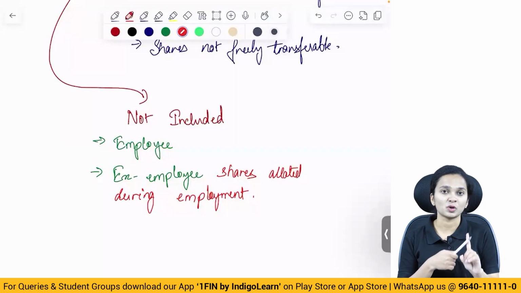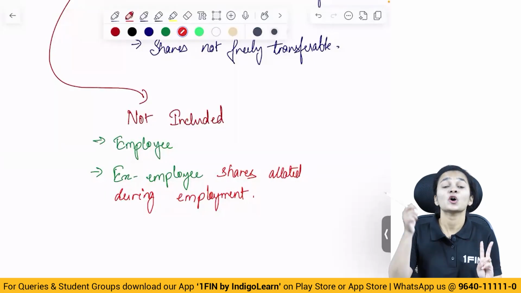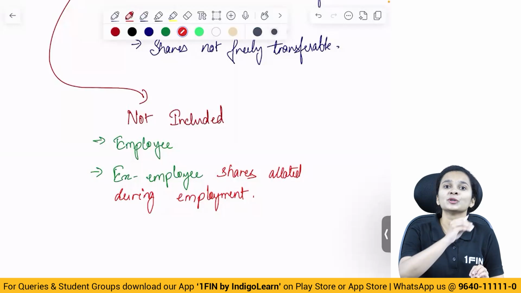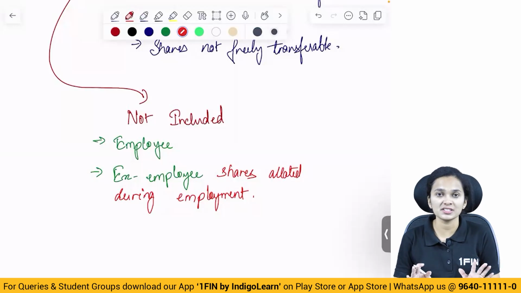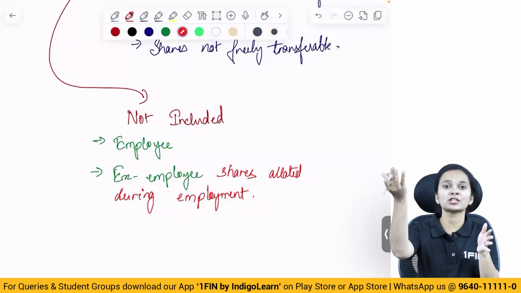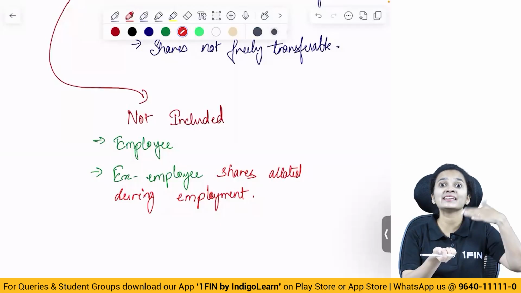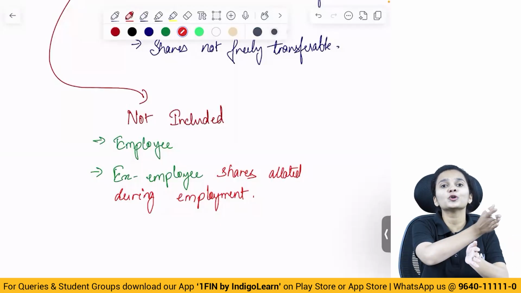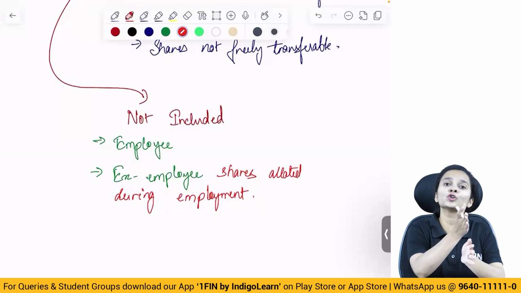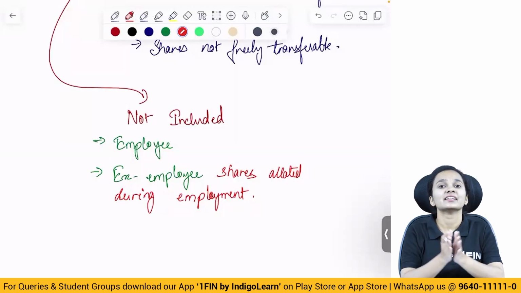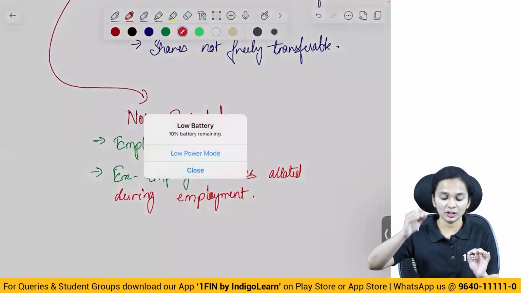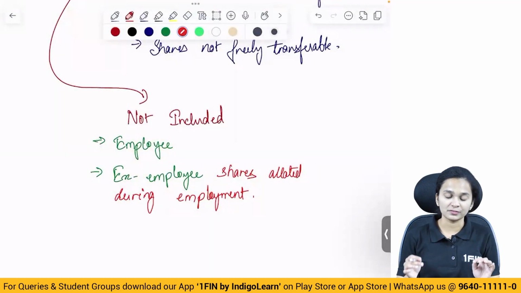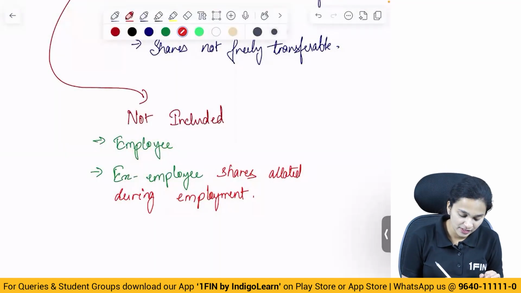So employees not included. Ex-employees who were allotted the shares during the time of their employment, meaning say I am the employee of Infosys and when I was the employee I was allotted the shares. Now I leave the employment but I continue to be a member of the company. I continue to hold the shares of the company. That is called an ex-employee to whom the shares were allotted during the time of their employment.